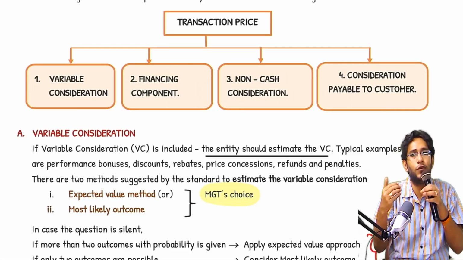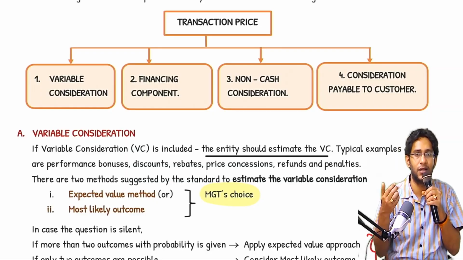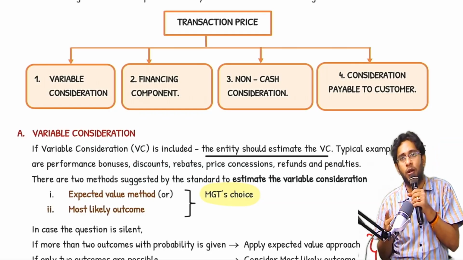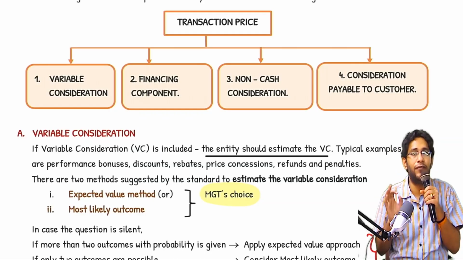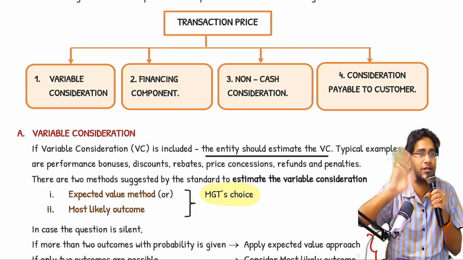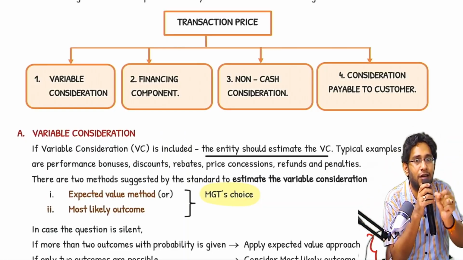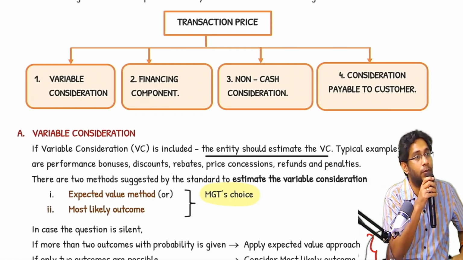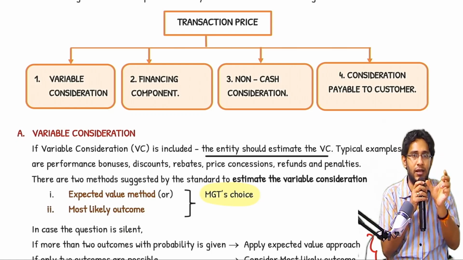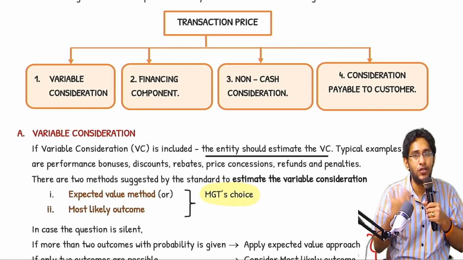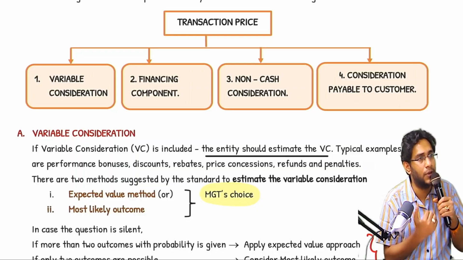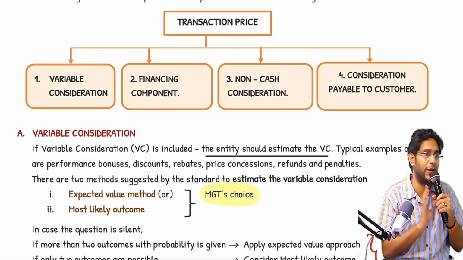If I finish 2 months before, some extra consideration. If I finish 1 month before, some extra consideration. If I finish exactly at 3 years time, no extra consideration. If I delay by 1 month, he will deduct the consideration, he will put a penalty. That means some fixed component is there, but if I finish the job quickly, he will give me some bonus. That is called variable consideration.